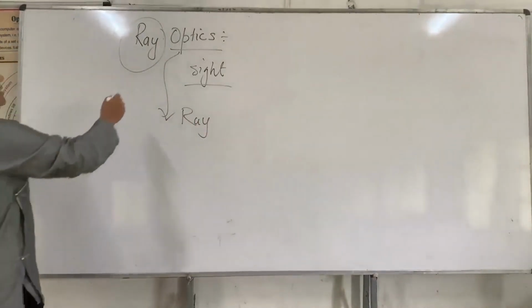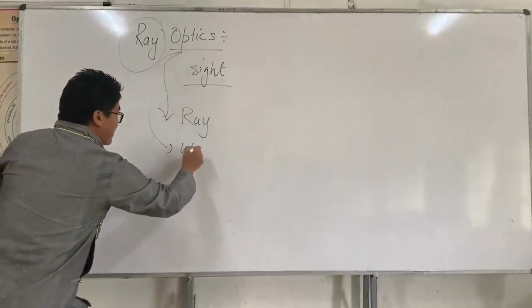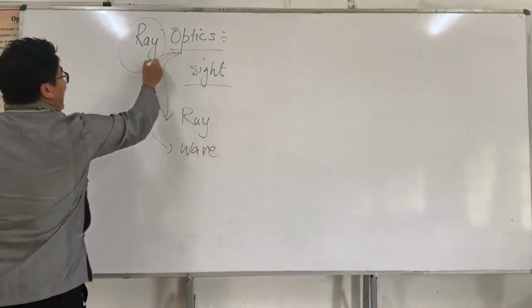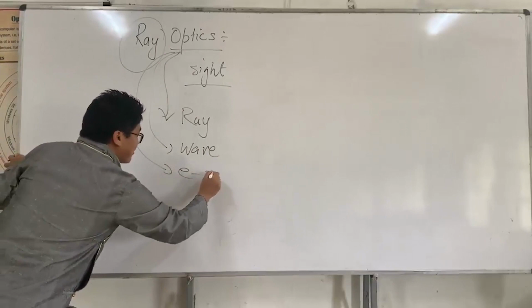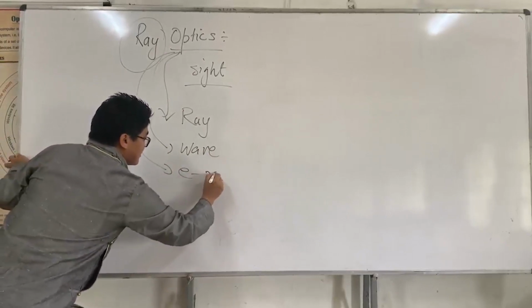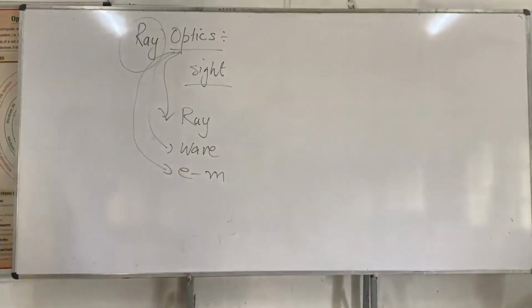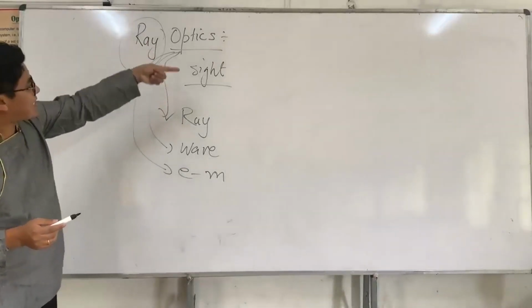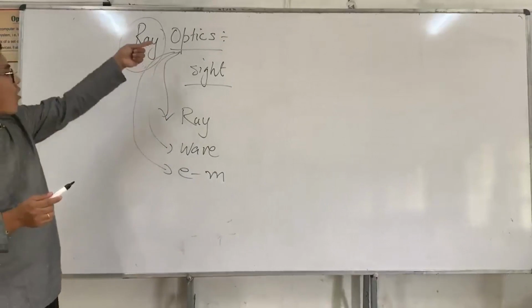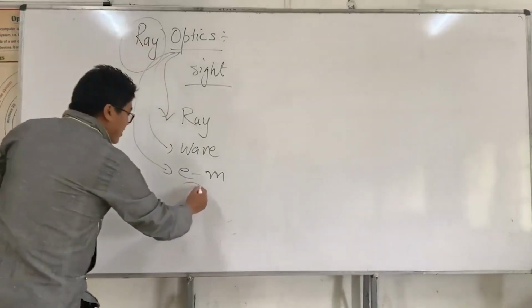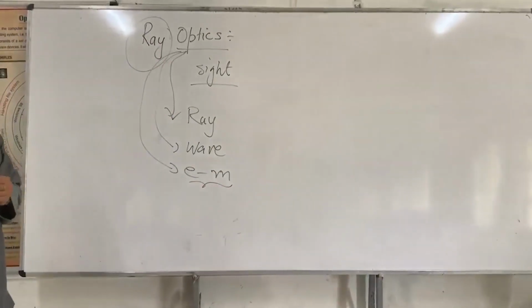We can have wave optics, or we can have electromagnetic wave optics. So we have all these three: ray pictures of optics, wave pictures of optics, and electromagnetic wave pictures of optics.